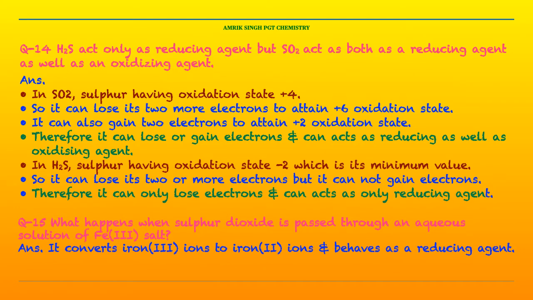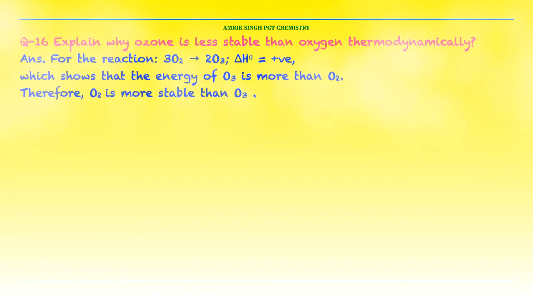Next question is 15. What happens when sulfur dioxide is passed through an aqueous solution of an Fe3+ salt, a ferric salt? It converts Fe3+ ions to Fe2+ ions and behaves as a reducing agent. Question number 16. Explain why ozone is less stable than oxygen thermodynamically.